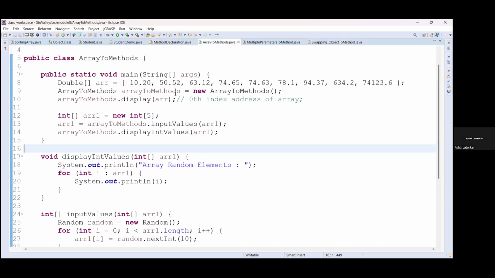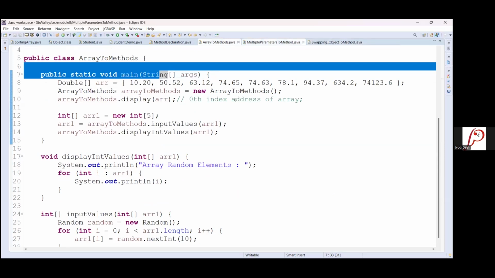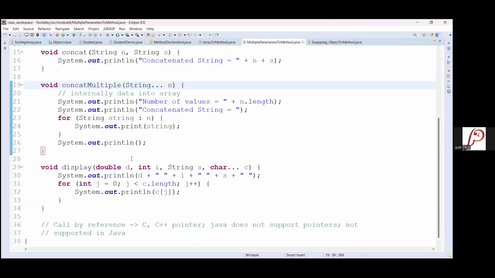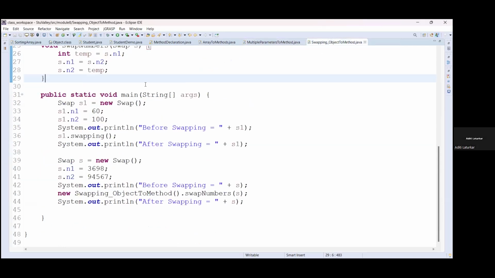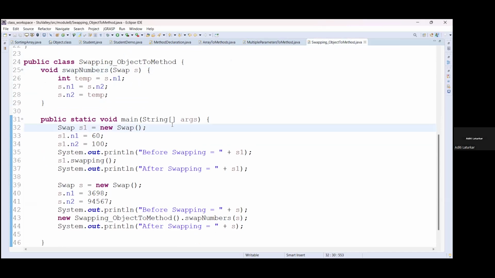You can pass arrays, you can pass multiple parameters, different types of parameters, or you can pass an object of any class. We are not passing methods or functions as a parameter here.